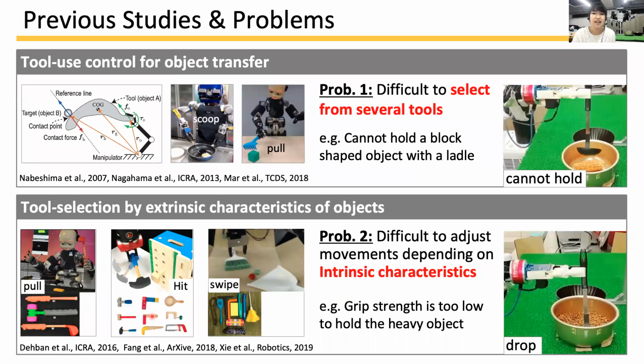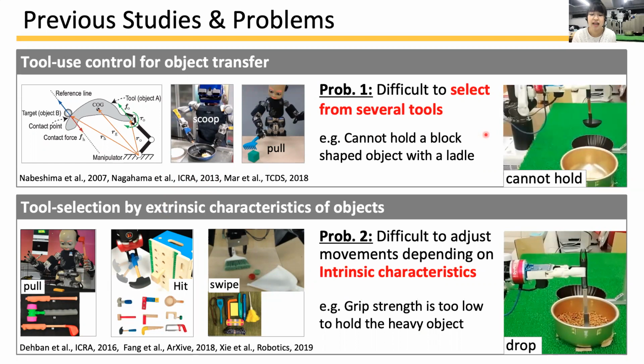In previous studies, they realized robots to control tools to transfer objects. However, they don't select tools. Like this video, if robots cannot select tools, there are some tasks they cannot complete no matter how hard they try. There are some studies tackled on tool selection depending on target. They recognize the object with vision and select tools to pull, hit, and swipe.